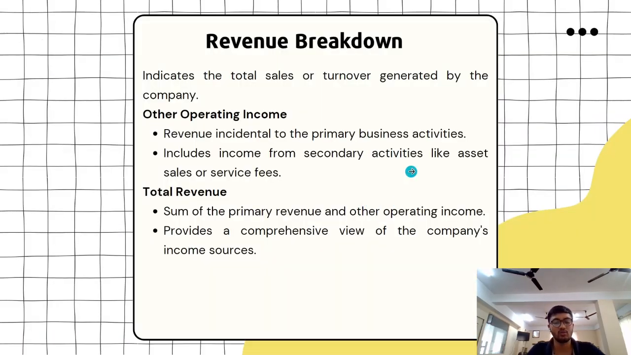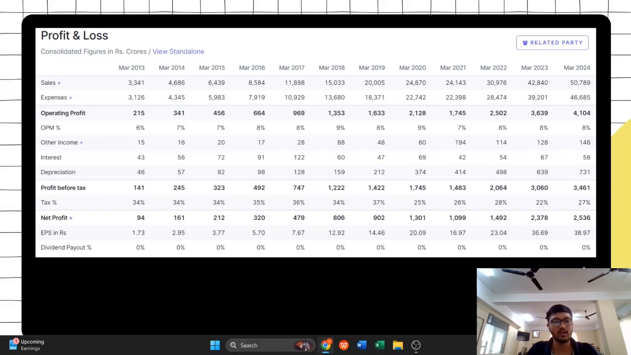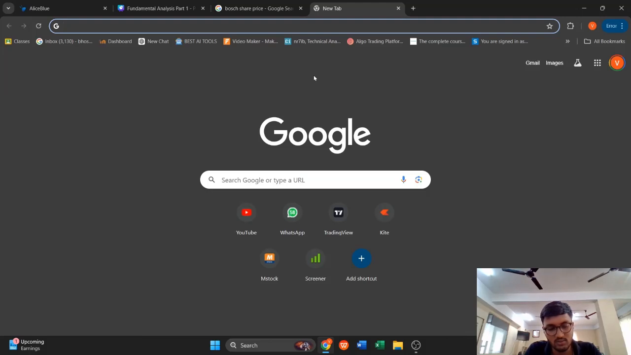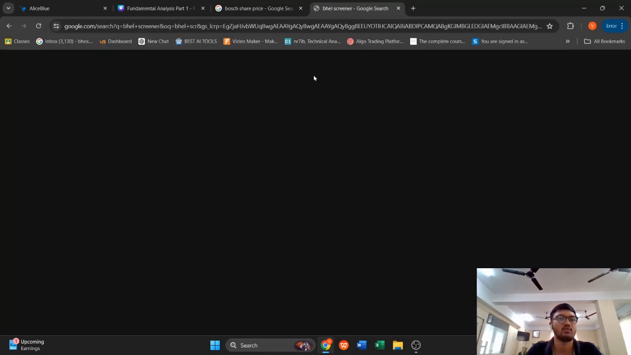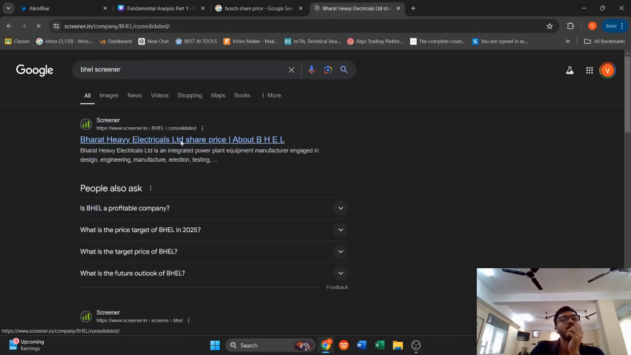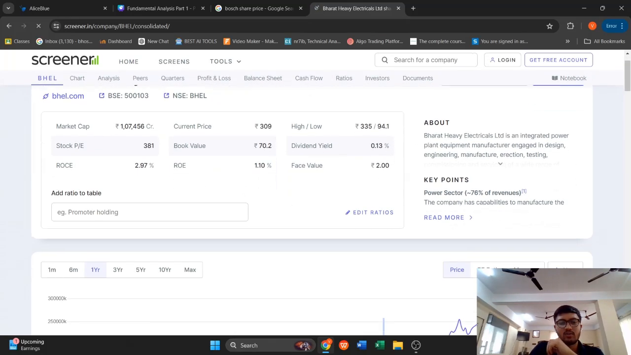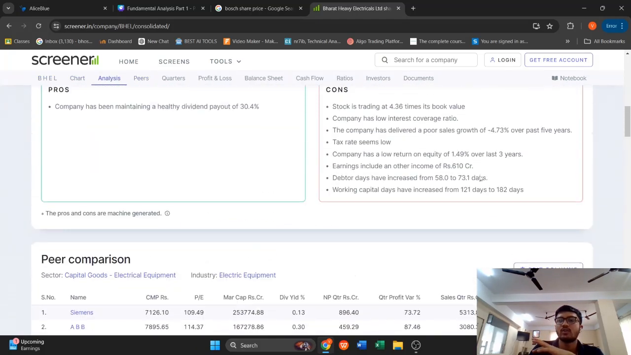So what is the revenue? So this is the screenshot from Screener. This is one of the fundamental analysis tools that you can use in order to analyze a company. I'll show you with the help of Screener only, because you can actually rely on Screener for most of the time. So I'll just go on a share, let's say BHEL. There are a couple of metrics, but we'll just focus on the P&L, because right now we are dealing with the P&L.